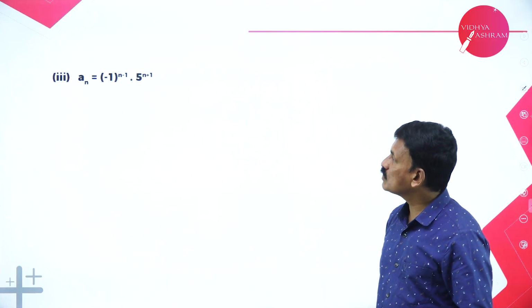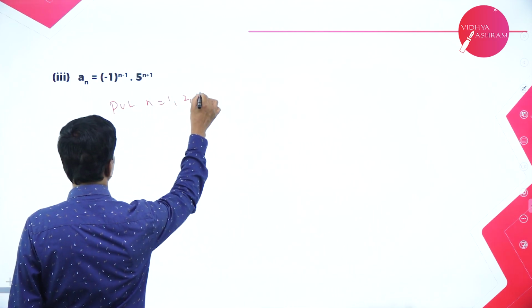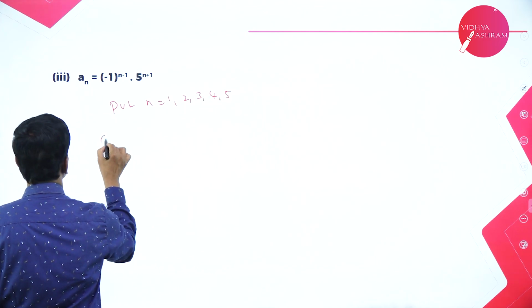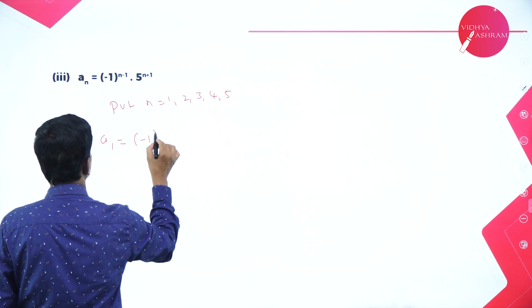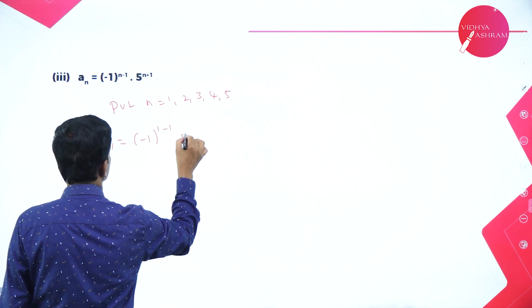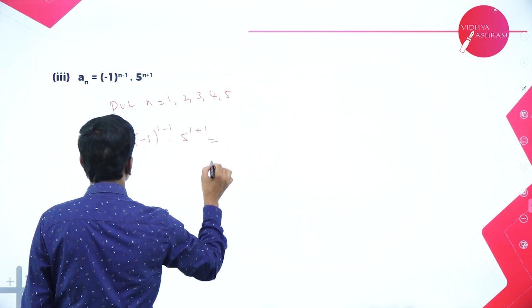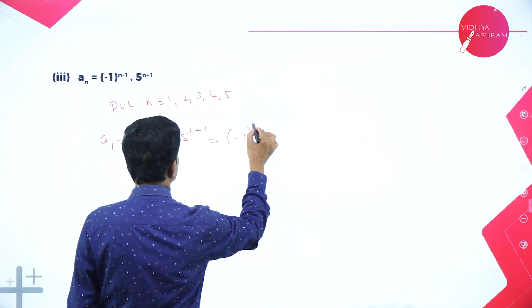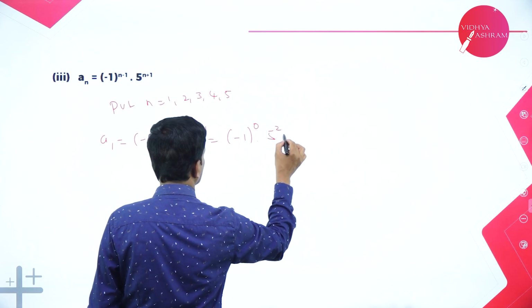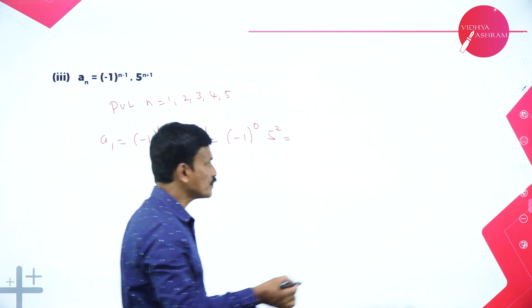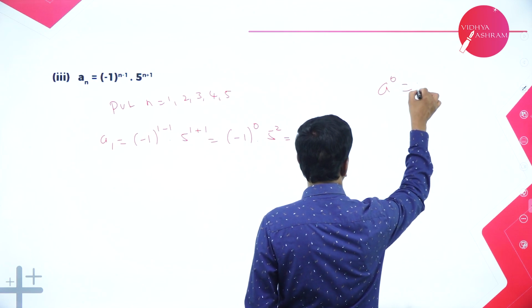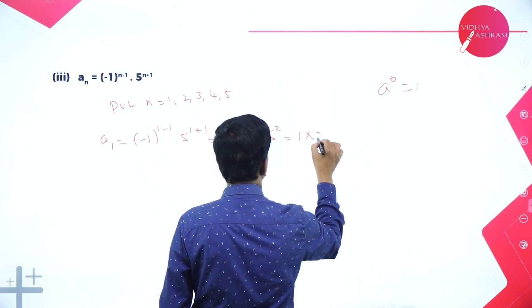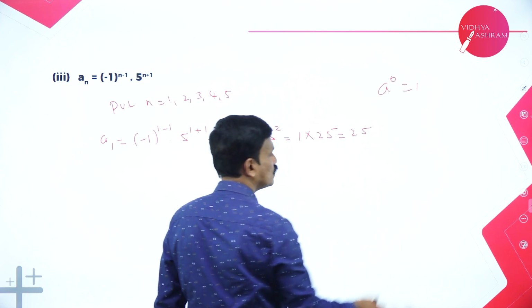Next, if an is equal to minus 1 to the power of n minus 1 into 5 to the power of n plus 1, first write 5 terms. So same, put n is equal to 1, 2, 3, 4 and 5. a1 is equal to minus 1 to the power of 1 minus 1 into 5 to the power of 1 plus 1. So minus 1 to the power of 1 minus 1 is 0, into 5 to the power of 2. See, minus 1 to the power of 0, any number a to the power of 0 is always equal to 1. 1 into 5 square is 25. The first term is 25.